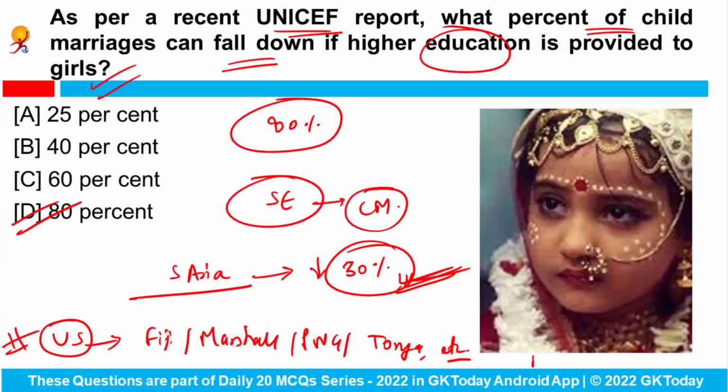And don't forget that Australia and New Zealand also participated in the summit as observers. Fine. So you can be asked which country has recently signed a partnership agreement with the Pacific Island nations. So that country is USA.